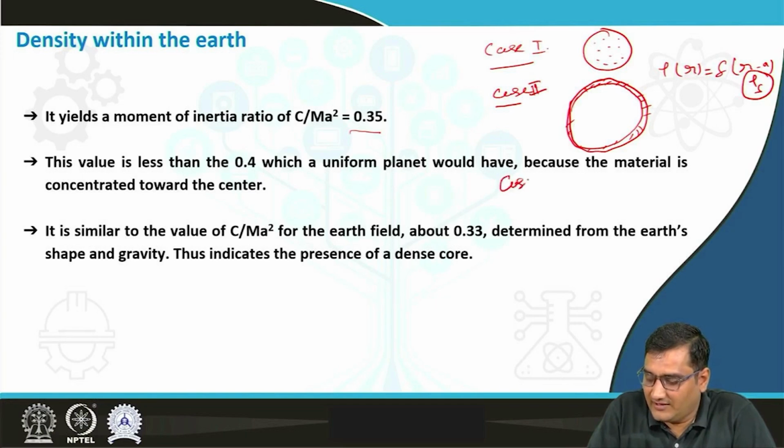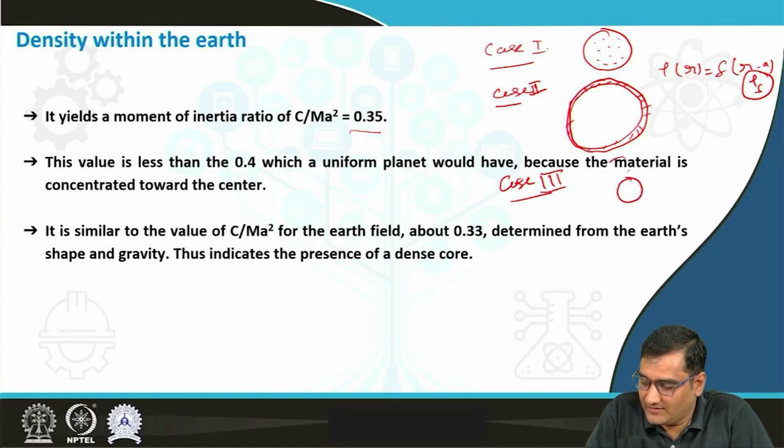In case 3, we considered a two-shell planet where we have a core and a mantle. Core density is rho c and rho m is the mantle's density, and the radius of the core we considered as rc, and the value of C upon Ma square we got is 0.35.